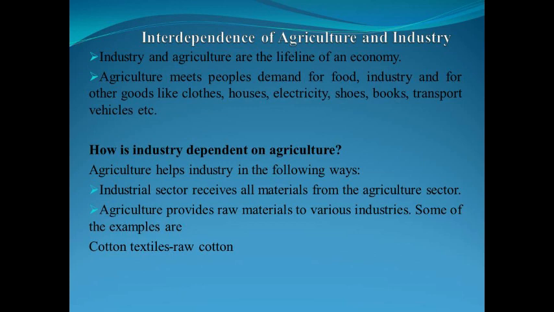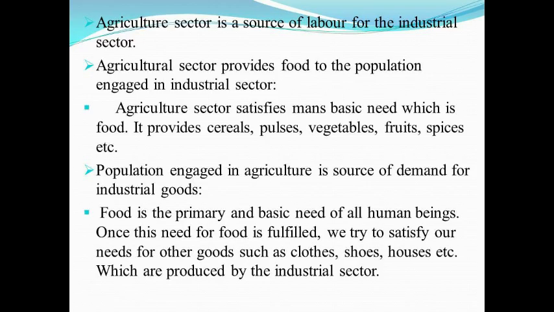Now the question is, how is industry dependent on agriculture? The industrial sector receives all the material from the agriculture sector. I can give you an example: the cotton textile industry receives the raw cotton from agriculture. Agriculture sector is the source of the labor for the industrial sector.